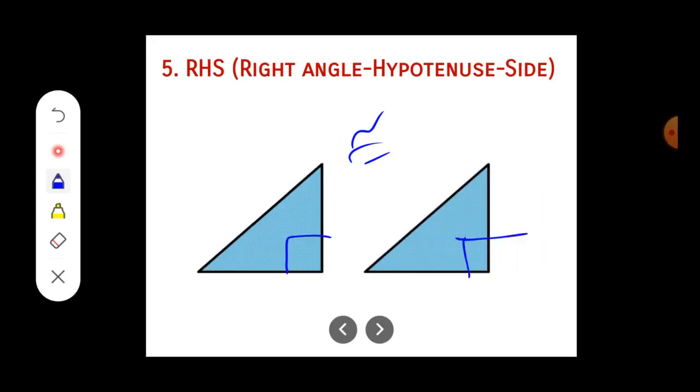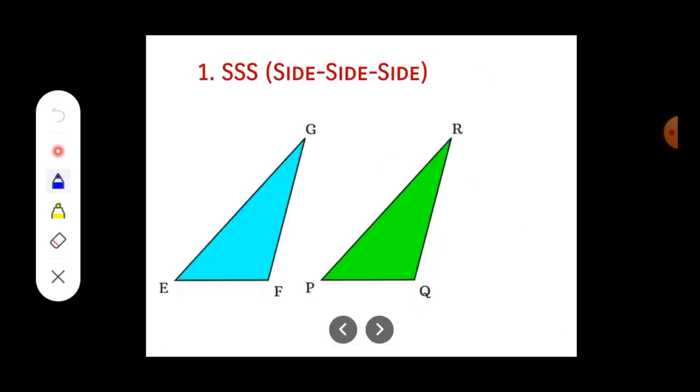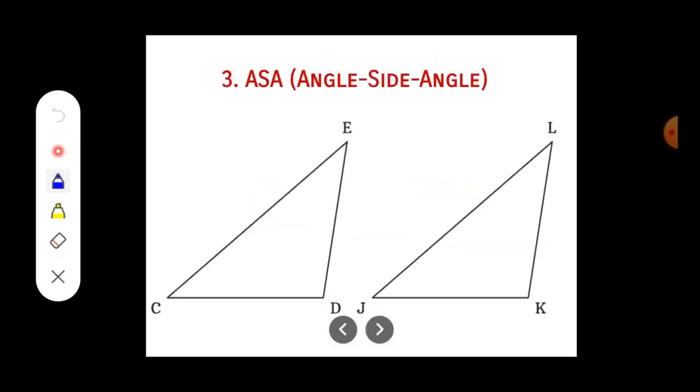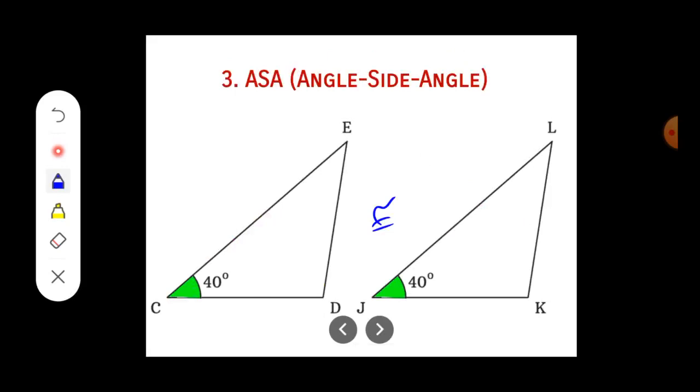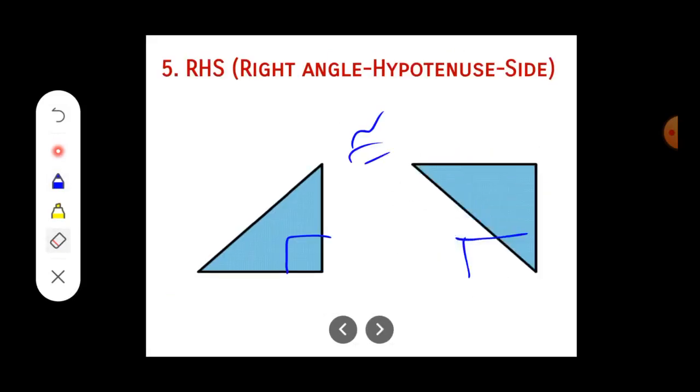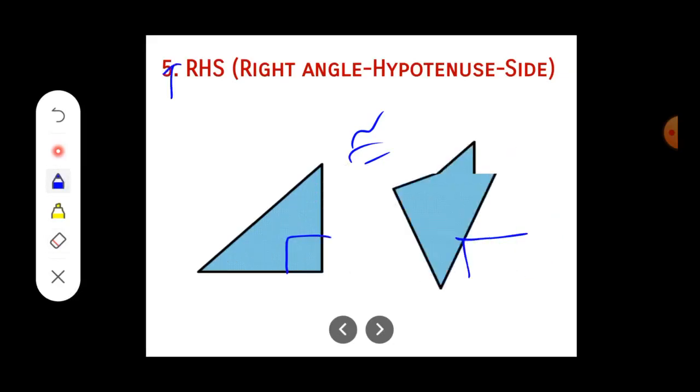Very simple, very logical concept we have studied. We studied the SSS rule, the SAS rule, and angle, side, angle, in which two angles are equal and one side is equal of the corresponding triangles, right? This thing we have studied, isn't it? Next we studied the RHS, right angle, hypotenuse, side. So here it will be the number 5 criterion rule. Sorry, there was a number mistake.